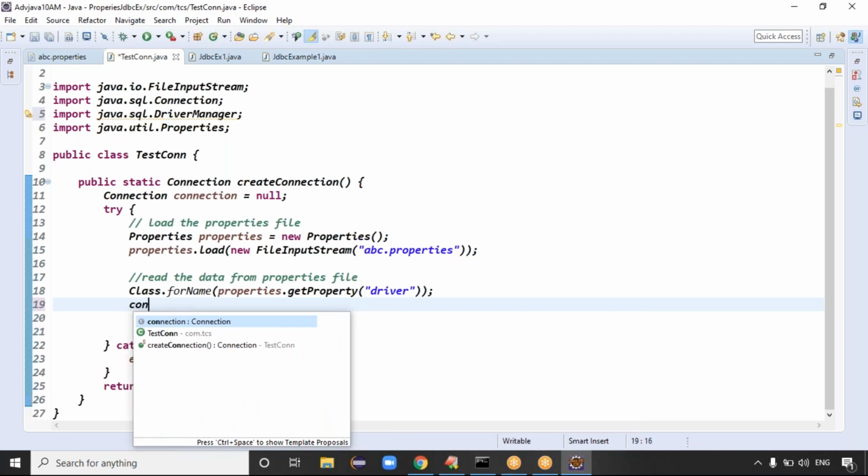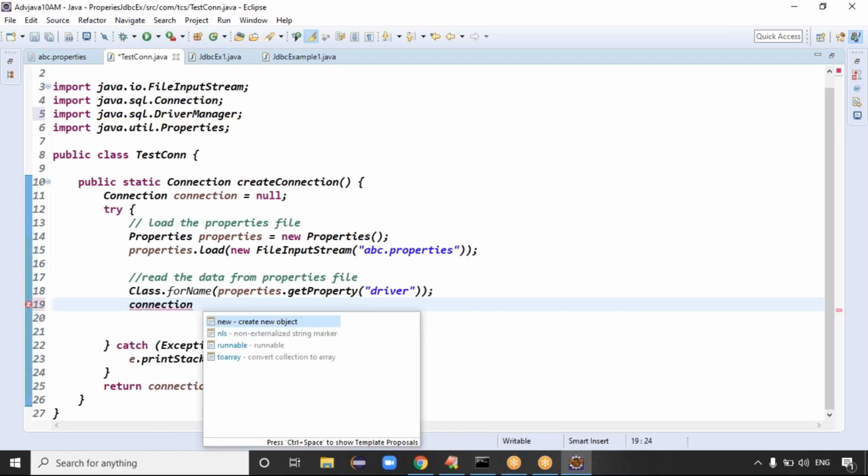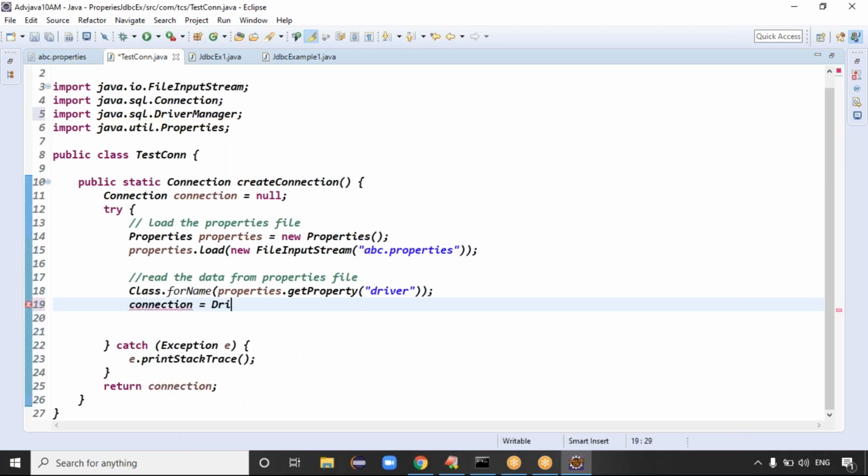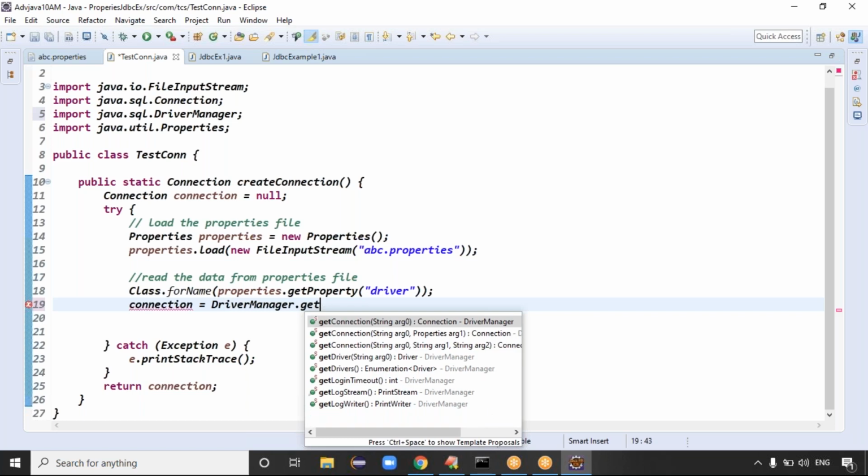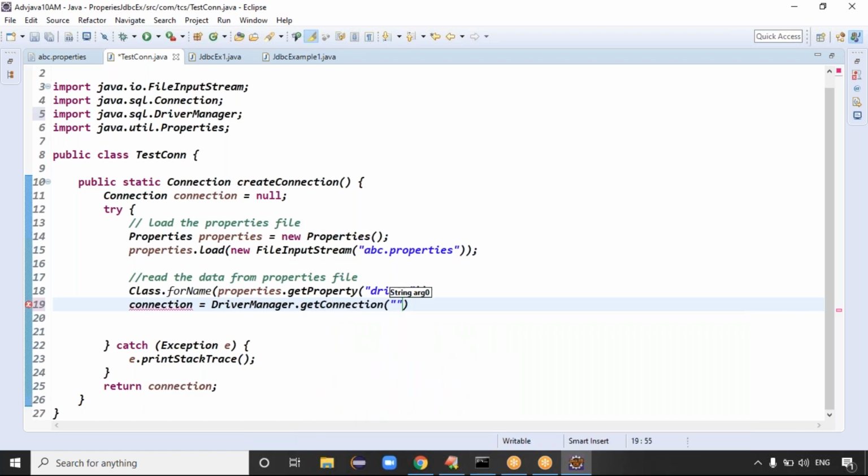See guys, connection equal to, you can write DriverManager dot which method, guys, here? getConnection method, right? DriverManager dot getConnection of what? Here you have to get the URL pattern, right?